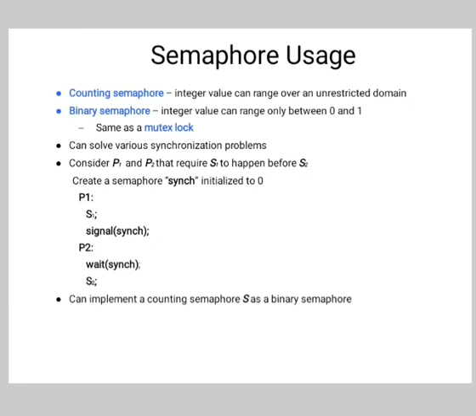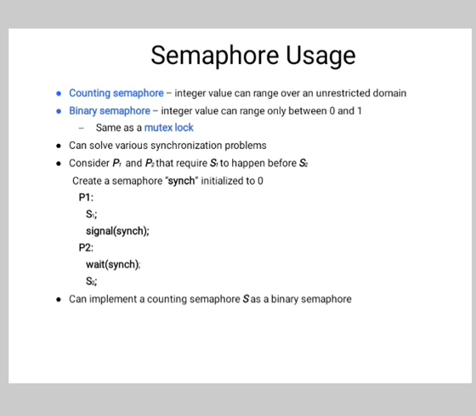Next is semaphore usage: a counting semaphore and a binary semaphore. For a counting semaphore, the integer value can range over an unrestricted domain. For a binary semaphore, the integer value can range only between 0 and 1. It is the same as a mutex lock. It can solve various synchronization problems.